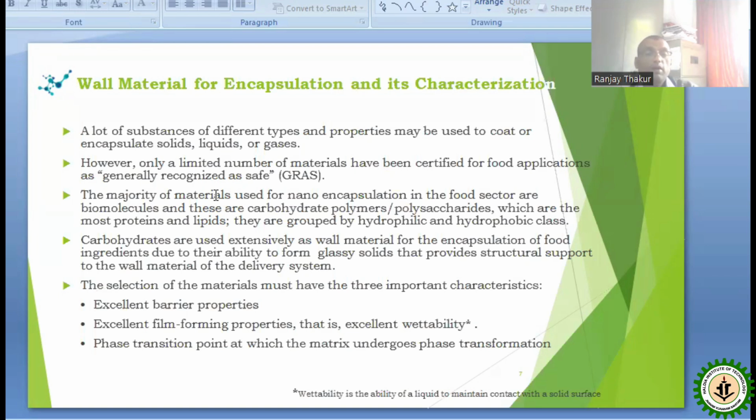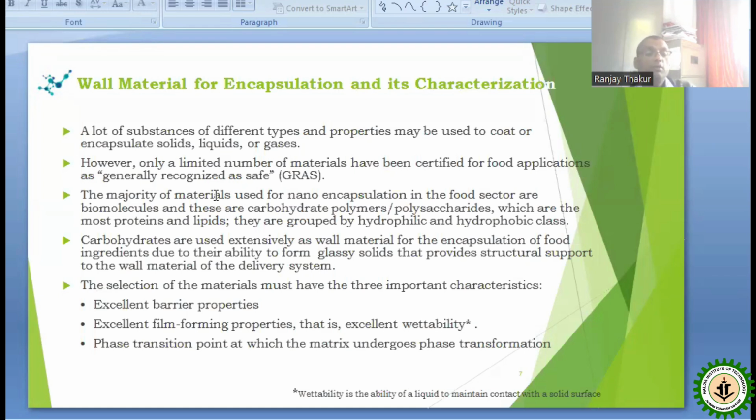So for both types of the food materials, different nanomaterials can be used for the encapsulation process. Carbohydrates are used extensively as raw material for the encapsulation of food ingredients due to their ability to form glassy solids that provide structural support to the wall material of the delivery system. Then the selection of the material must have three important characteristics.